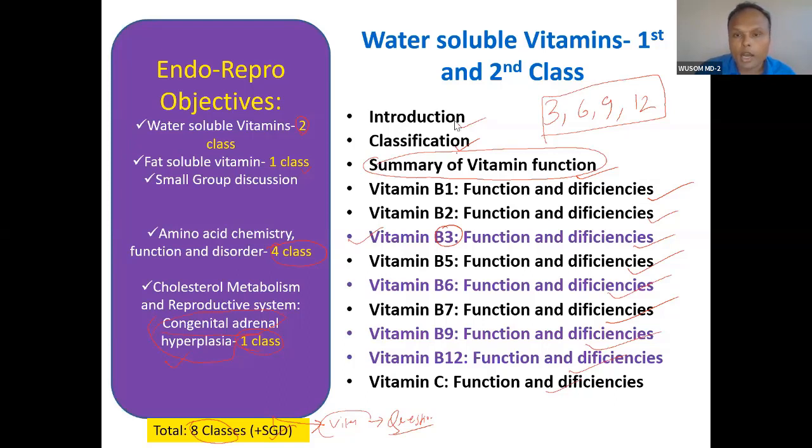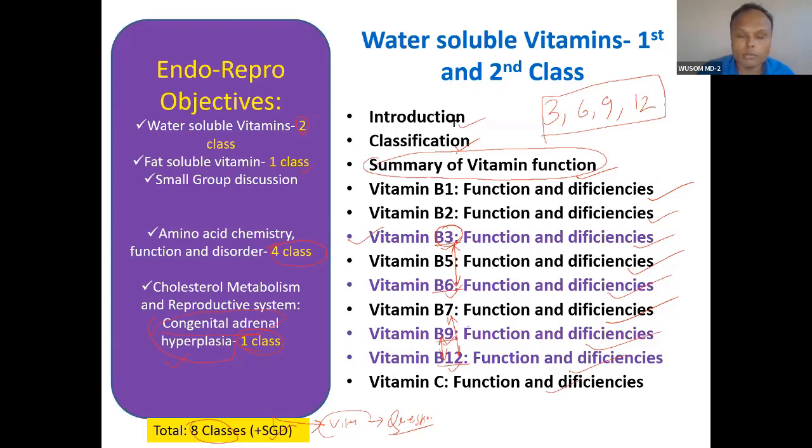But among those important ones also, multiples of 3 are easy to remember: vitamin B3, vitamin B6, vitamin B9 and vitamin B12. And we will notice that there is a relation between vitamin B3 and vitamin B6. So that relation becomes important. There is a relation between vitamin B9 and vitamin B12. There is a relation with B7, even B7 and B9. So that is how vitamin B12 and vitamin B9 all become important. So there are 1, 2, 3 relations.